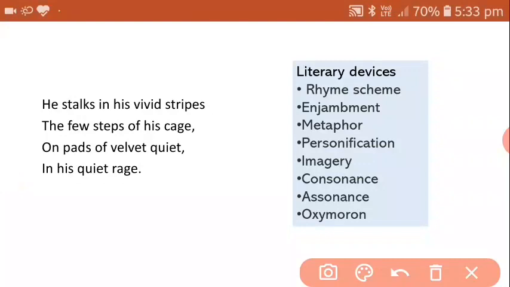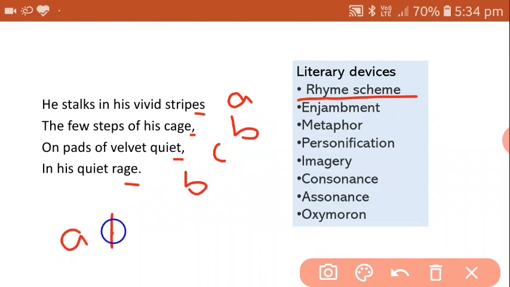First is rhyme scheme. And you already know, I have already told how to find out the rhyme scheme. So you see the last word in each line: stripes, cage, quiet, and rage. So the rhyme scheme is A, B, C and B, because cage and rage are the same.